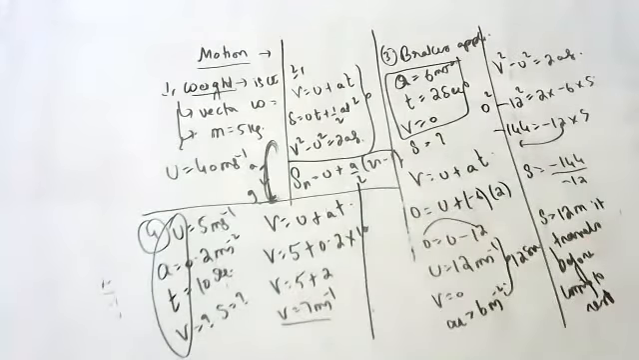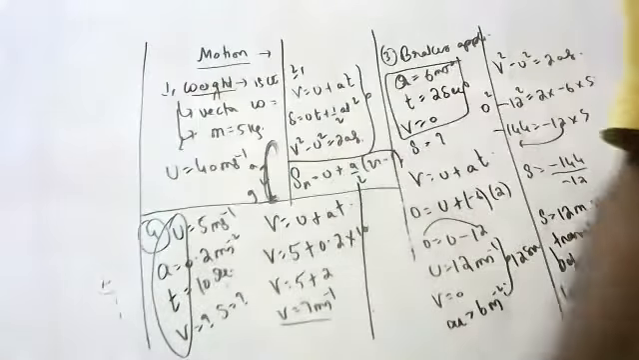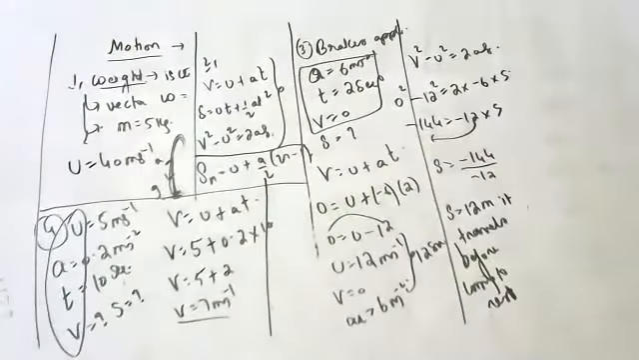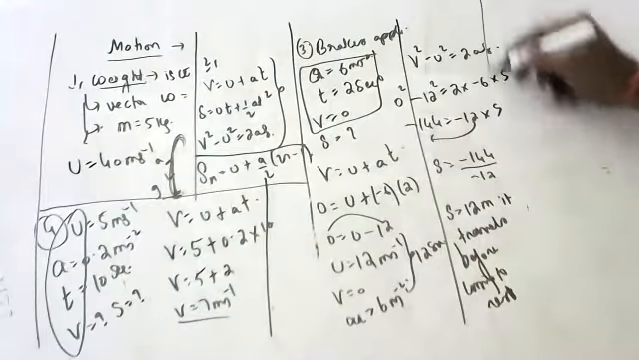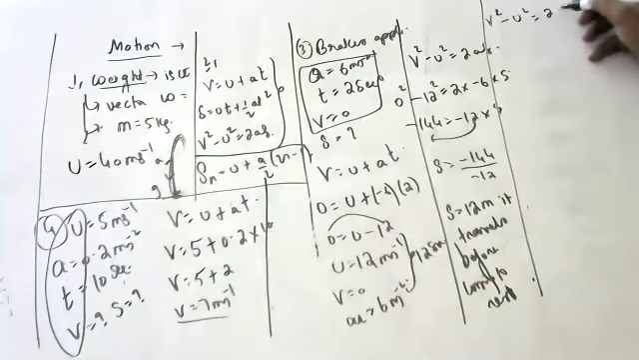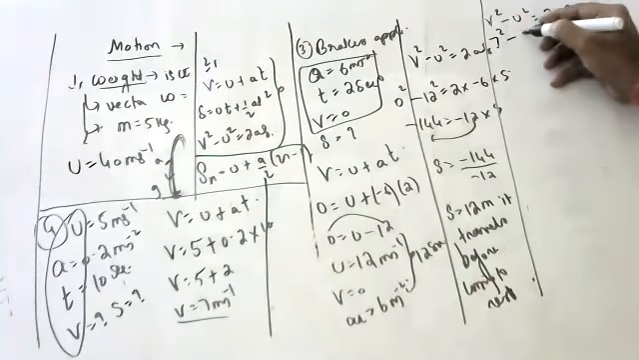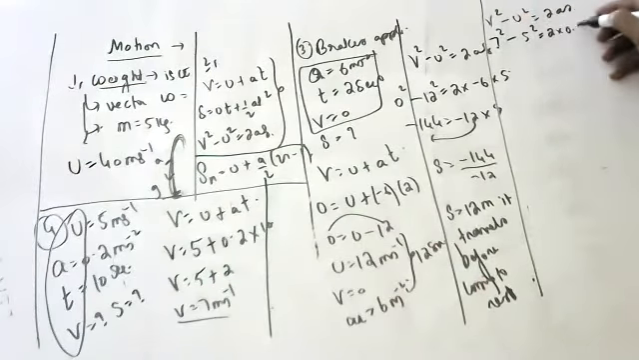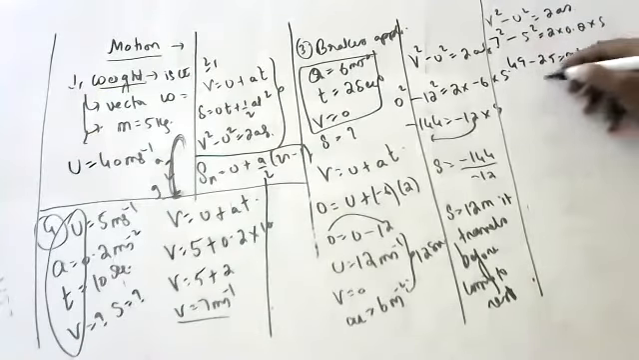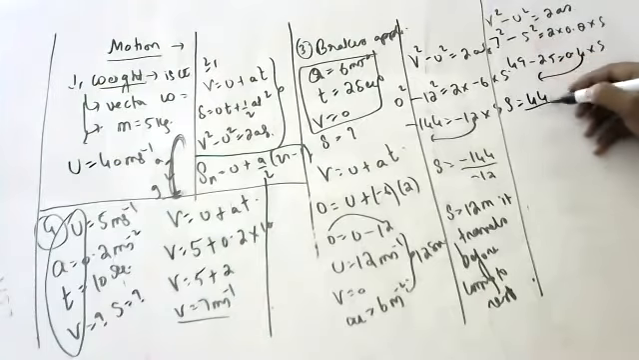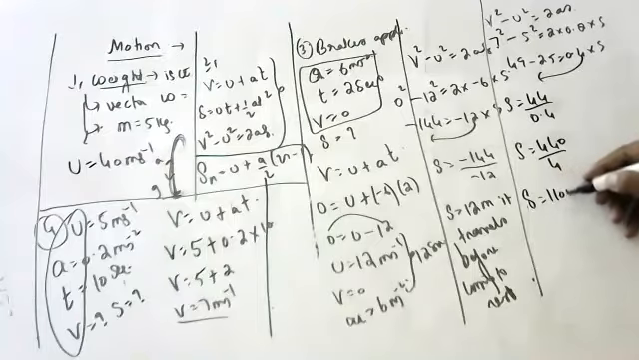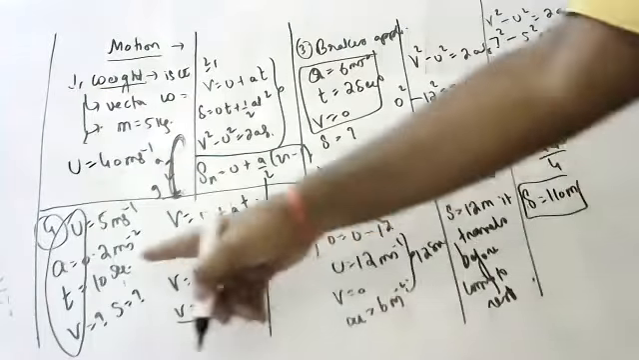Now, how much distance did it travel in this time interval? V square minus U square is equal to 2AS. 7 square minus 5 square is equal to 2 into 0.2 into S. 49 minus 25 is equal to 0.4 into S. So S is equal to 44 by 0.4. Sorry, 24 by 0.4. S is equal to 240 by 4. S is equal to 110 meters it traveled in 10 seconds.